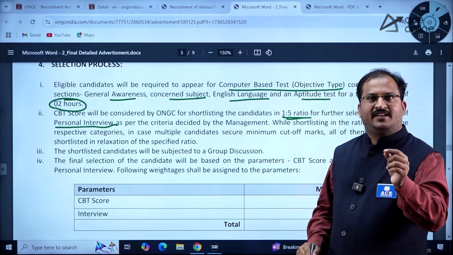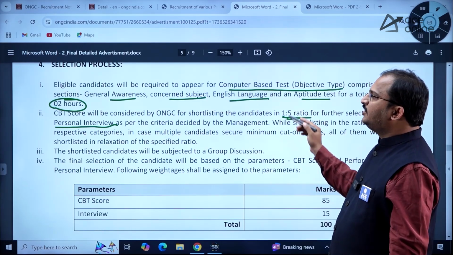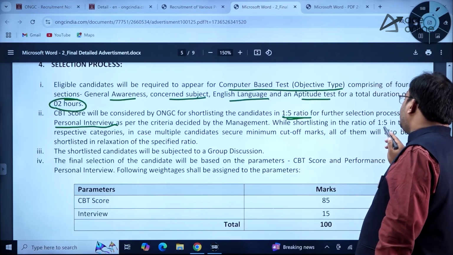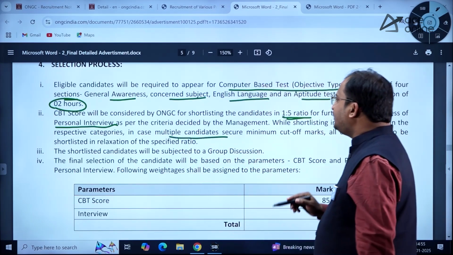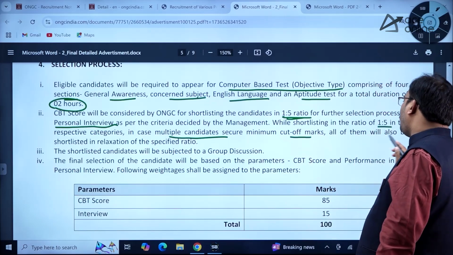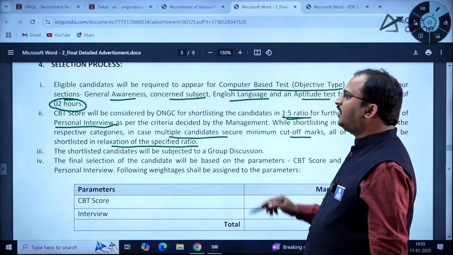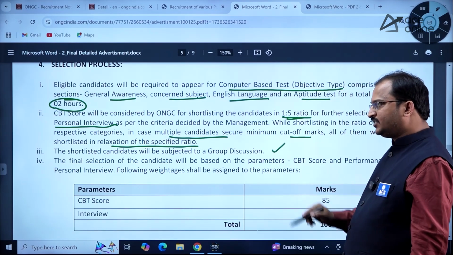For selecting the candidates for this personal interview, a 1:5 ratio will be considered based on the CBT score. While shortlisting in the ratio of 1:5 in the respective categories, in case multiple candidates secure the minimum cutoff marks, all of them will also be shortlisted in relaxation of the specified ratio. Then the shortlisted candidates will be subjected to a group discussion.